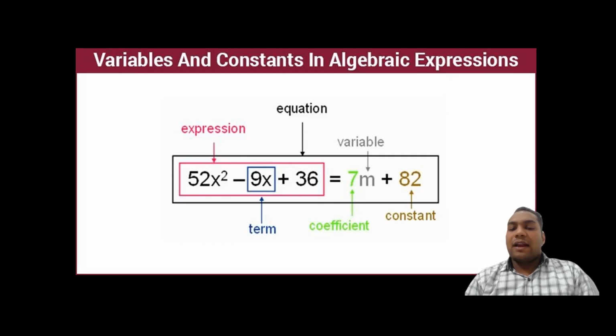Here x square and x are variables, and in the right hand side 7m is a term where 7 is the coefficient, m is a variable, and 82 is a constant. Here in 9x, 9 is the coefficient of x, 52x square has a coefficient of 52, x square is a variable, x is a variable.